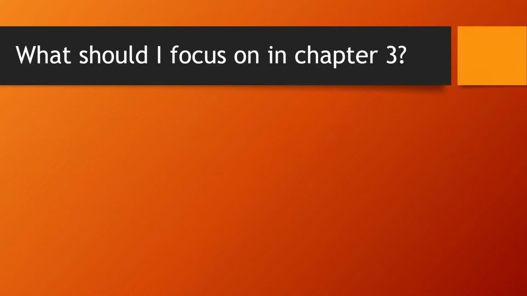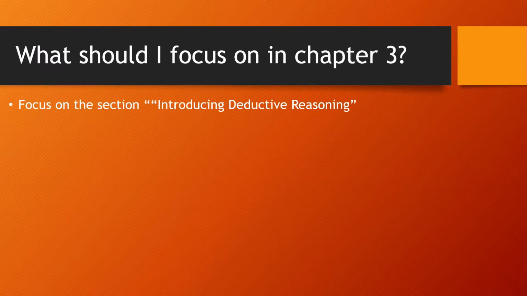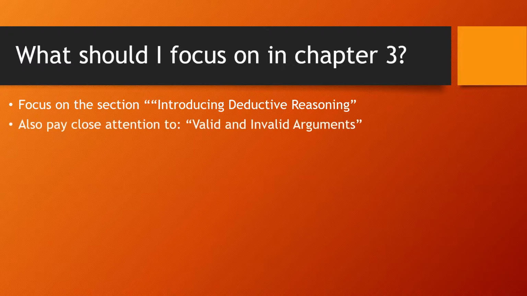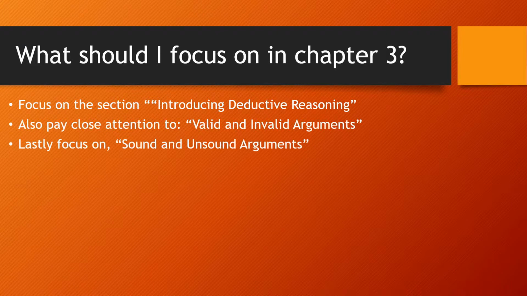In Unit 3 you will be reading Chapter 3 of our textbook. You should focus on the section Introducing Deductive Reasoning. You should also pay very close attention to the section on valid and invalid arguments. And finally, focus on the section Sound and Unsound Arguments.